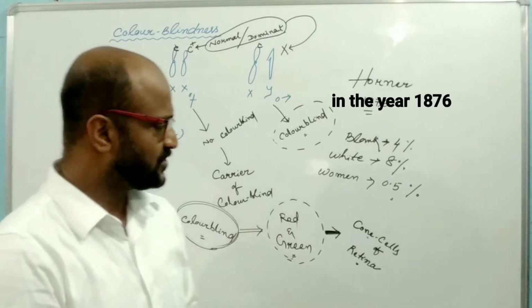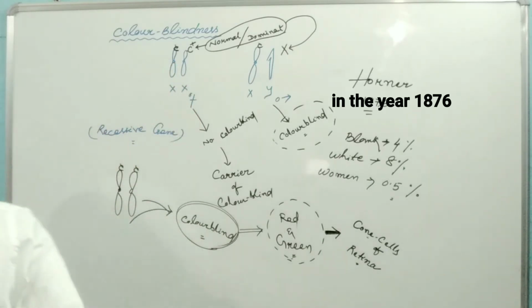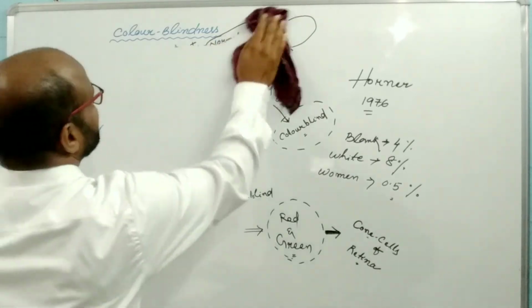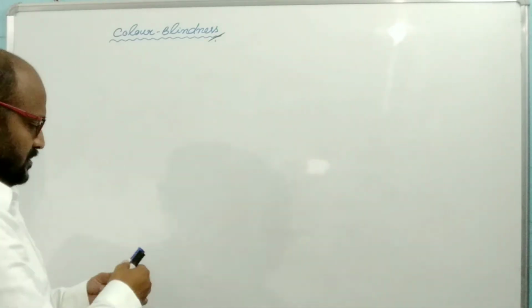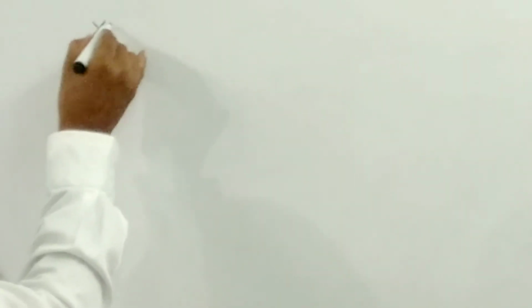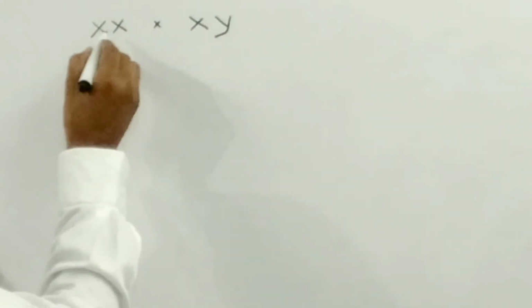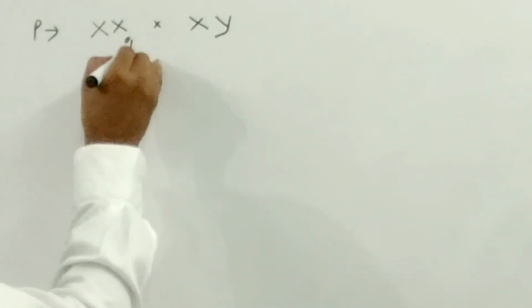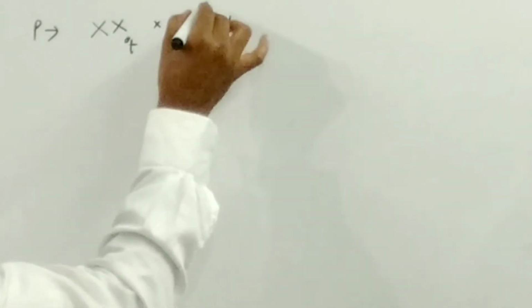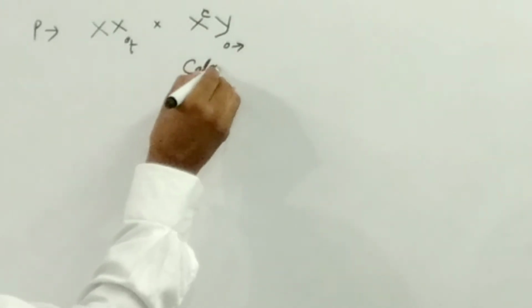How does such color blindness transfer from one generation to another generation? So let's see here. Suppose that this is the female and this is the male individual. Suppose that this is the parent. Suppose that the male is color blind.